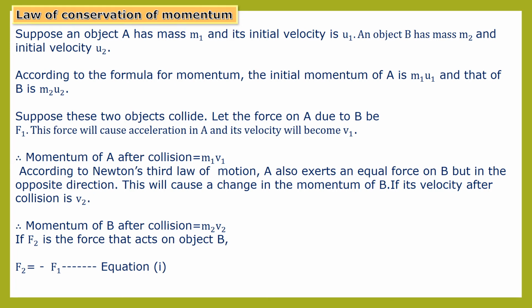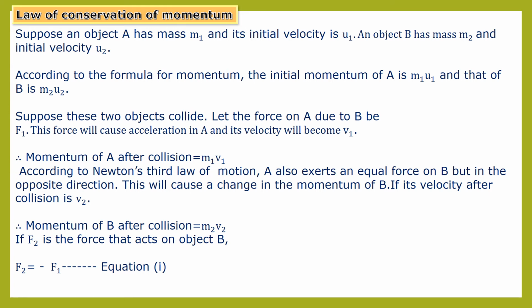Therefore according to Newton's third law of motion, object A also exerts equal force on object B, but in opposite direction. So there is also a change in momentum of object B. Therefore velocity after collision will be v2.